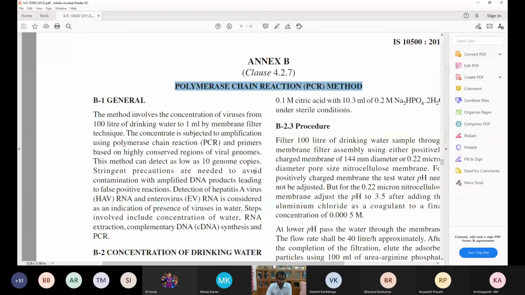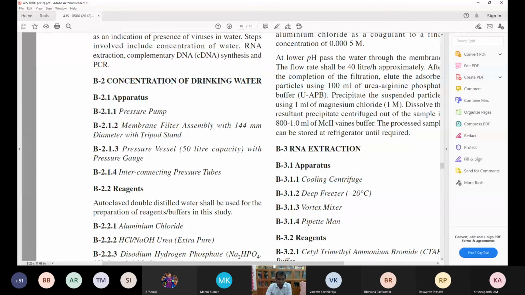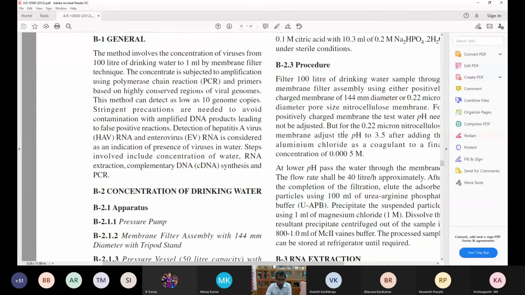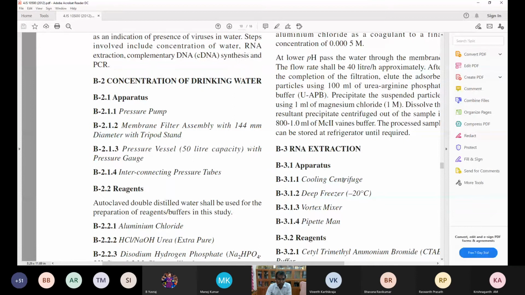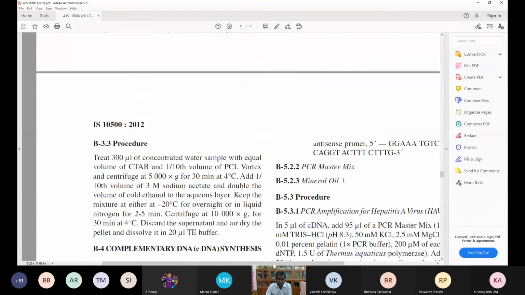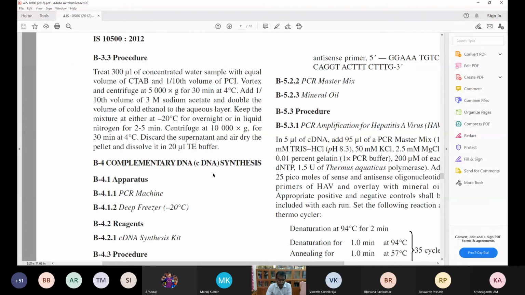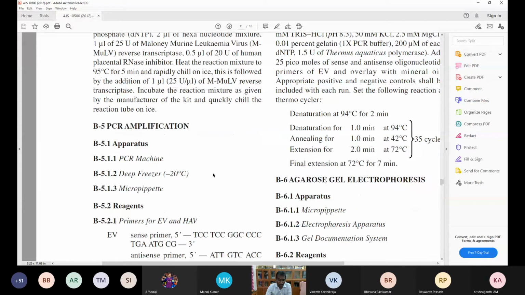At least have a look at what the different essential apparatus and reagents required are, how to do the procedure, how to go for RNA extraction and how to do DNA synthesis, and based on that you can represent your viral load. That's what they say, viral load in your blood or viral load in your water. So this covers your entire water quality standards.